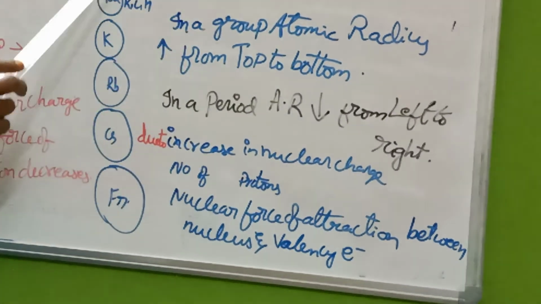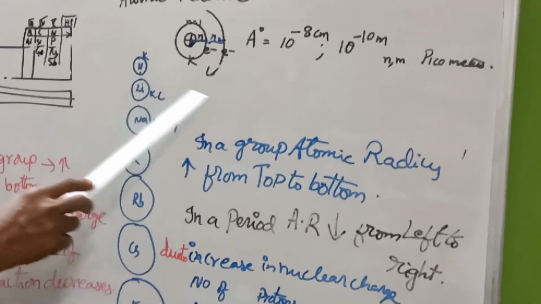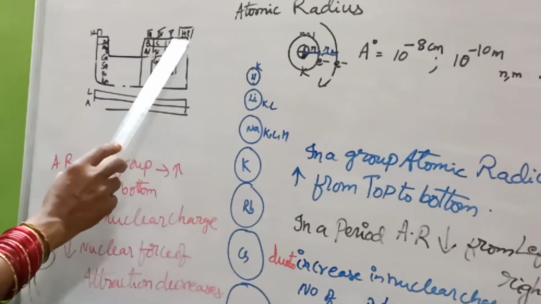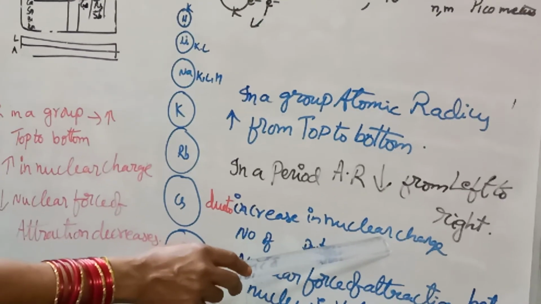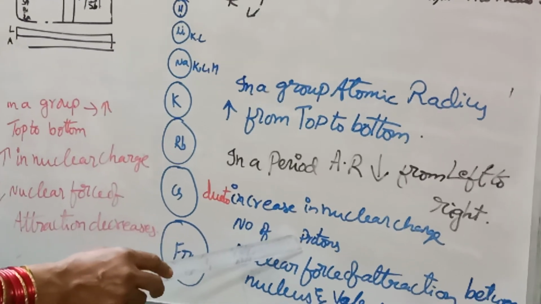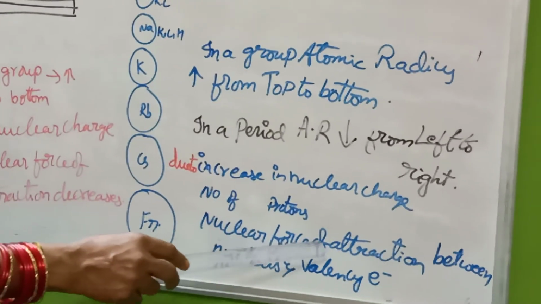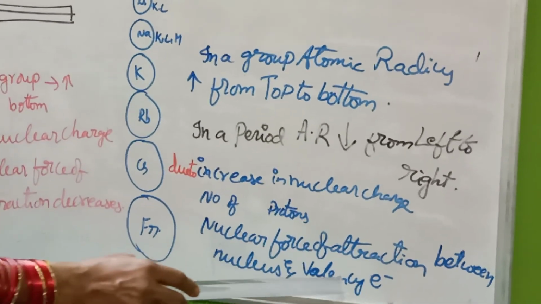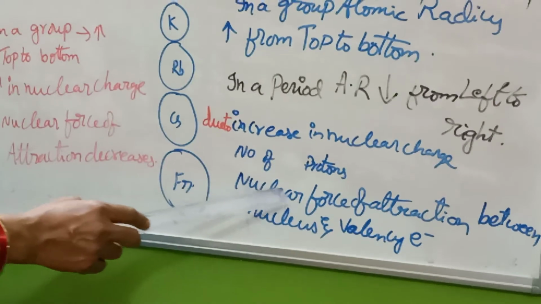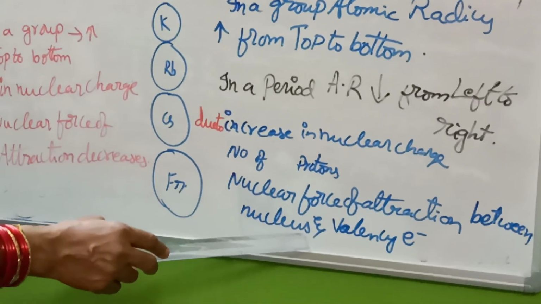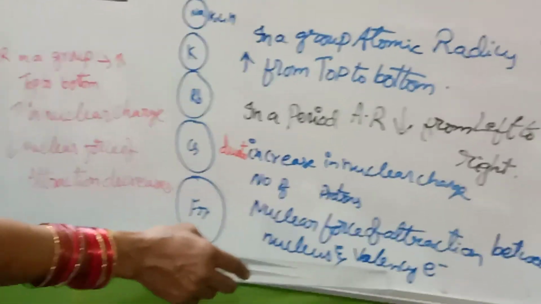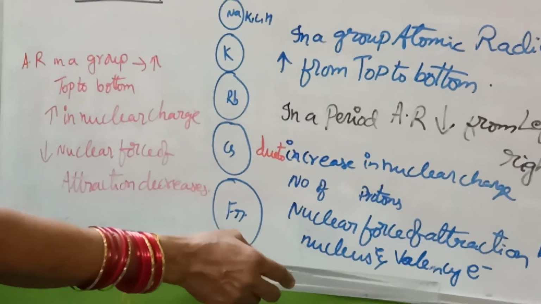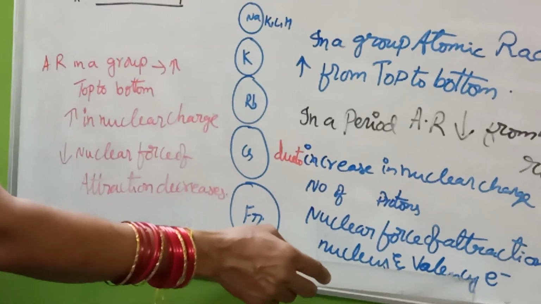When it comes to a period, atomic radius decreases from left to right, like hydrogen to helium, lithium to neon. This is due to the increase in nuclear charge and number of protons, and the nuclear force of attraction between the nucleus and valency electrons. A valency electron is the electron lying in the outermost orbital, and only these participate in chemical bonding.